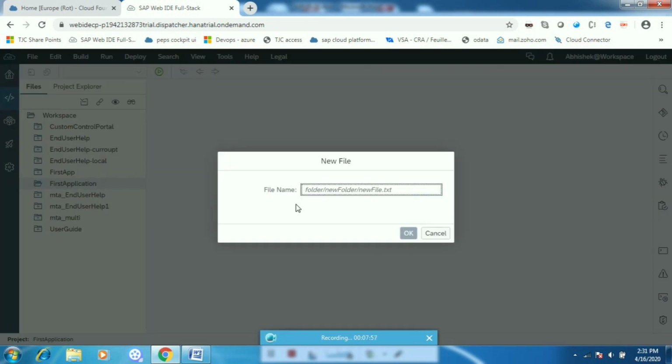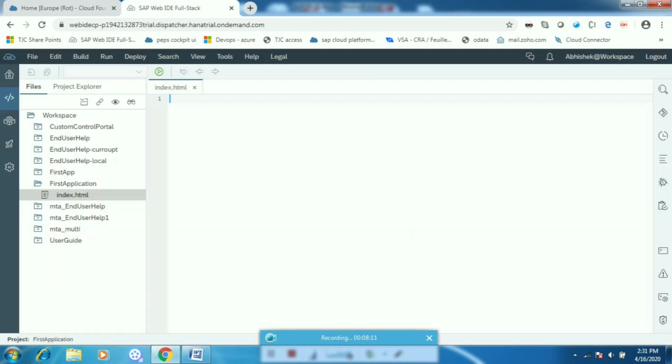So I'm creating one file. I have done the right click, okay, and here we have to give some file name. We can give any name, but I am giving index.html. We can give any name over here instead of index, okay, and now click on OK button.